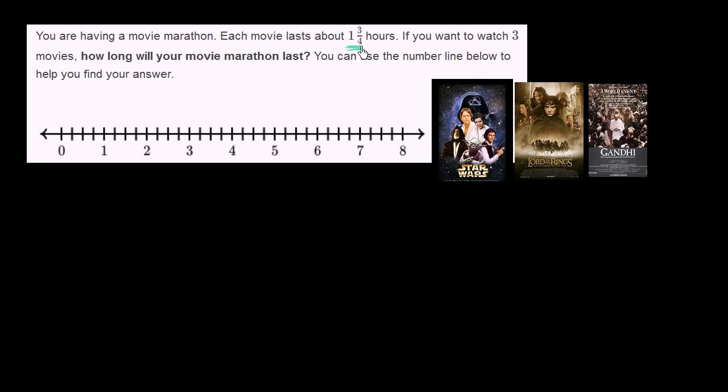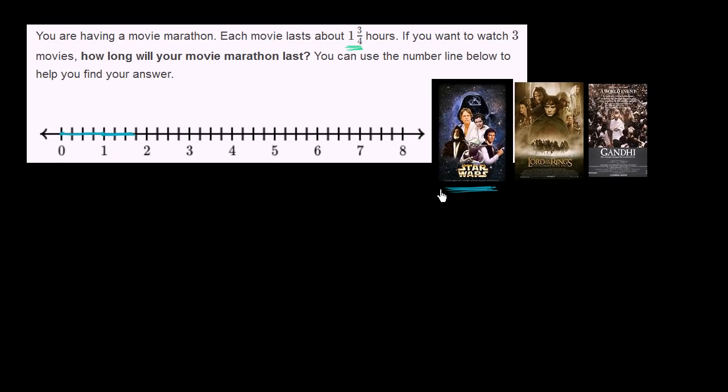So each movie lasts 1 3/4 hours long. So let's say the first movie happens to be Star Wars, which I probably would include in any movie marathon. So it's going to be 1 3/4 hours long. So this is 1, and then we're going to have 3/4 more. Each of these is a fourth because we have 4 sections between 1 and 2. 1, 2, 3, 4. So we're going to watch 3/4: 1, 2, 3. So that's how long my first movie is.